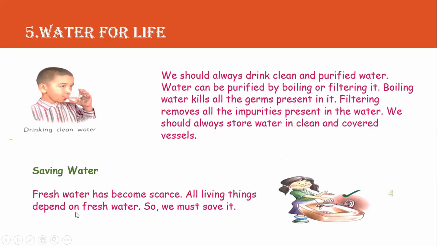All living things depend on fresh water. So we must save it. Without water, we cannot even think of surviving. We cannot survive without water. It is very important for all living beings. Water is very important. It is an essential part of life. So we must save it.